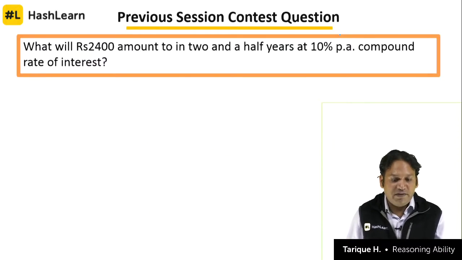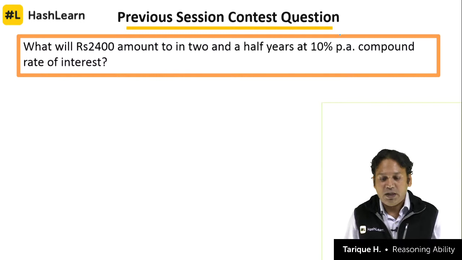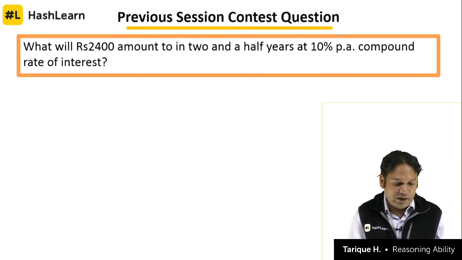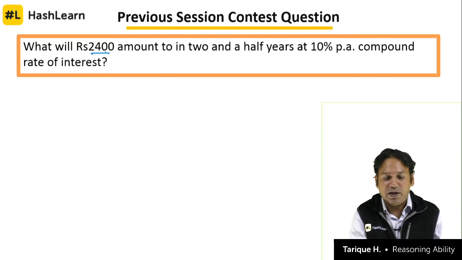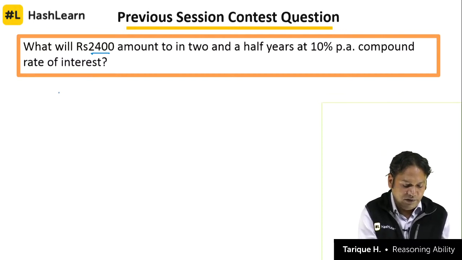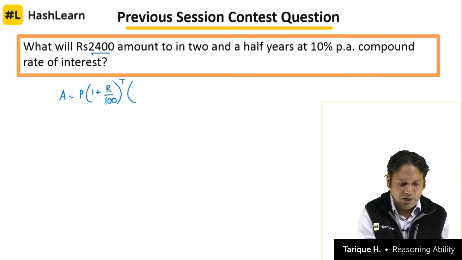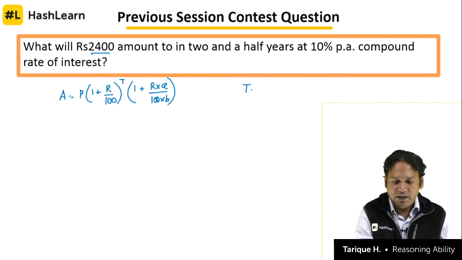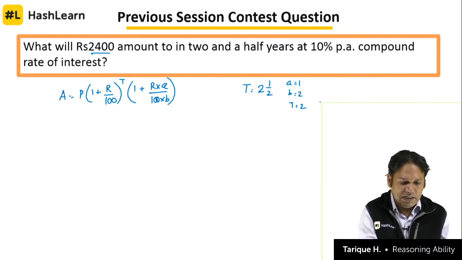So now let us go to the previous session contest question, that is from the topic of compound interest. What will 2400 amount to in 2.5 years? So the formula is given to you in such questions. Amount is equal to P into (1 plus R by 100) power T into (1 plus R into A upon 100 into B). Time here is 2.5 years. So A is 1, B is 2 and T is 2. Okay. And principal is 2400.